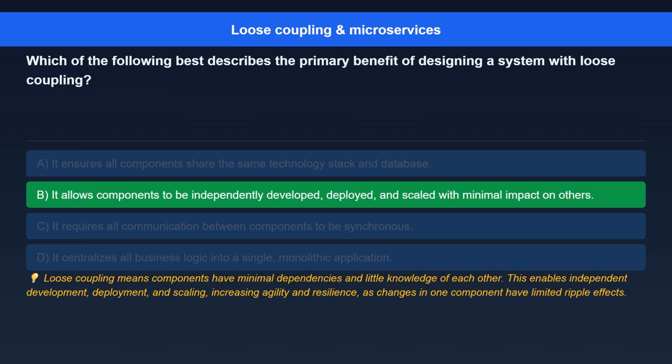Here's the explanation. Loose coupling means components have minimal dependencies and little knowledge of each other. This enables independent development, deployment, and scaling, increasing agility and resilience, as changes in one component have limited ripple effects.